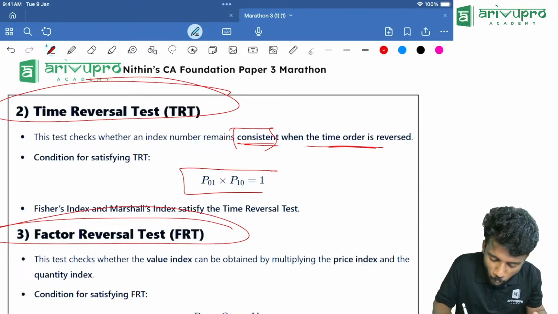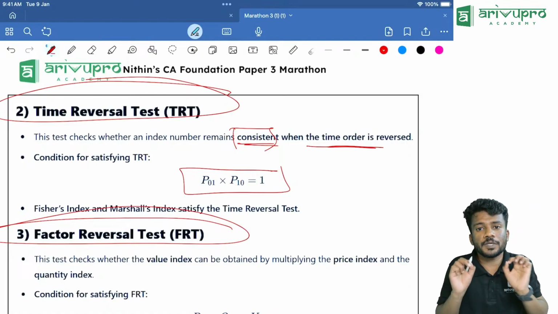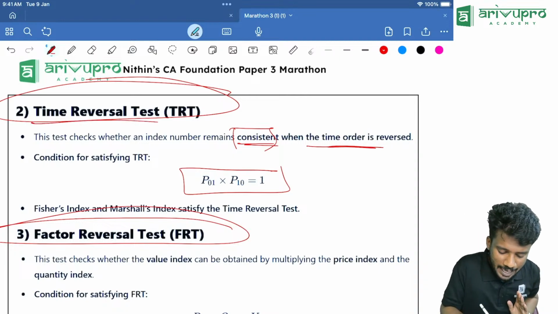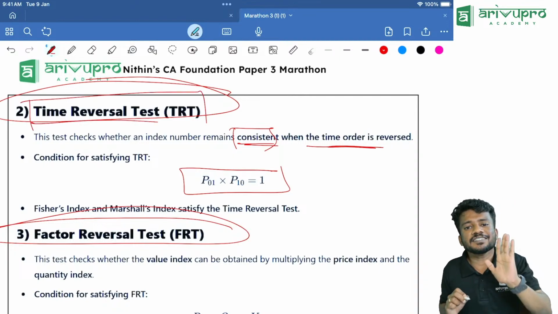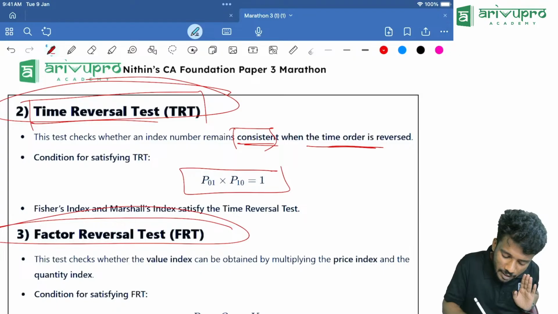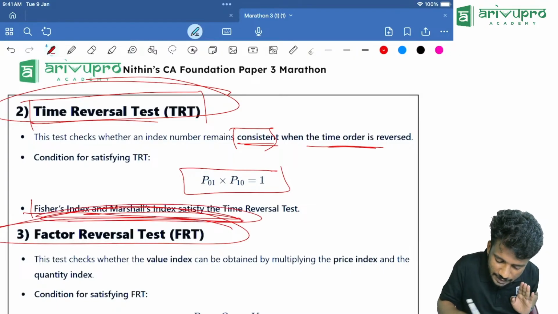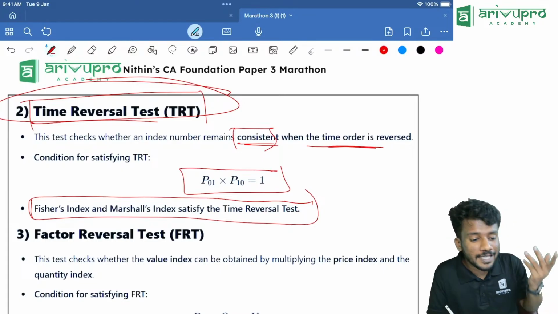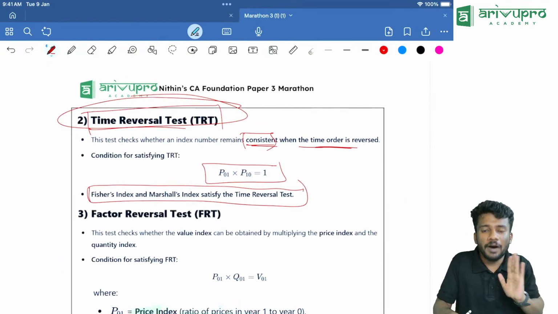If P01 into P10 is equal to 1, then that particular index number satisfies time reversal test. And Fisher's and Marshall's index satisfy the time reversal test. Keep a note of it.